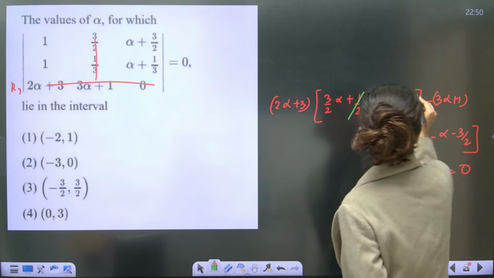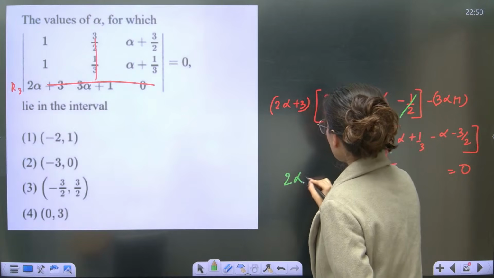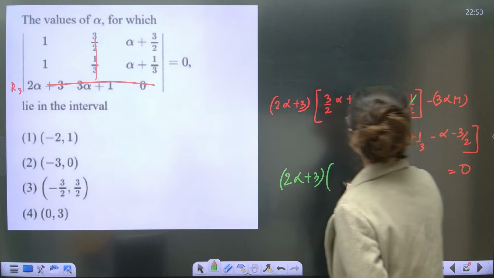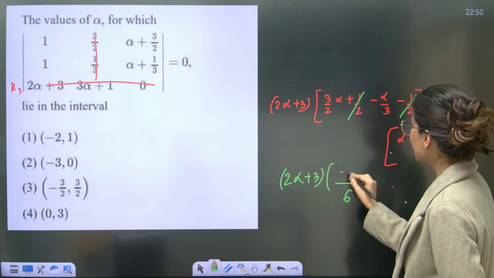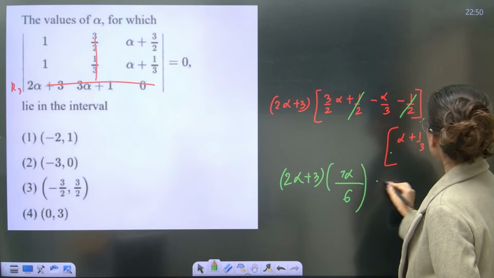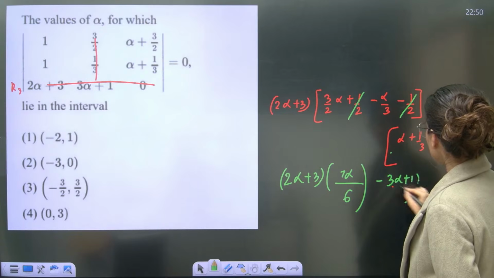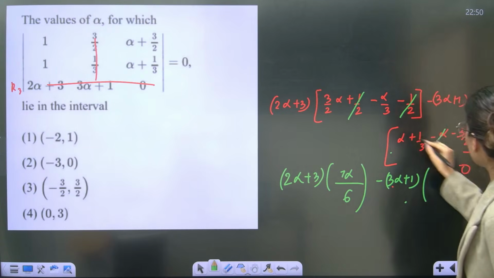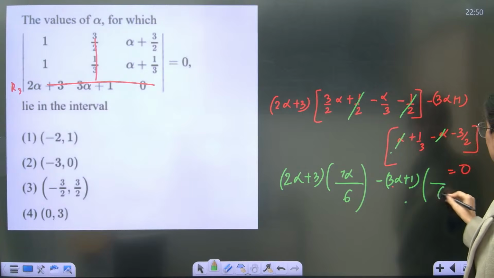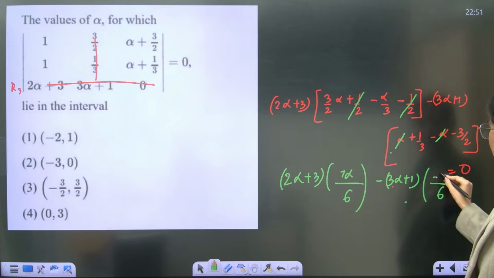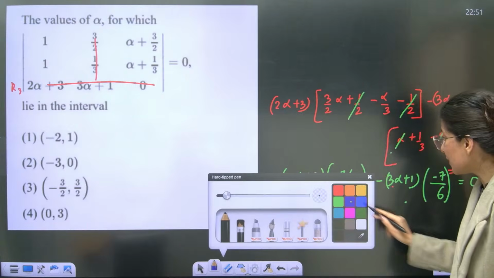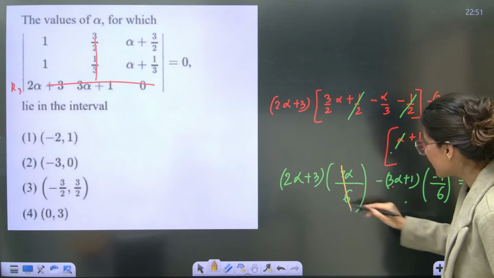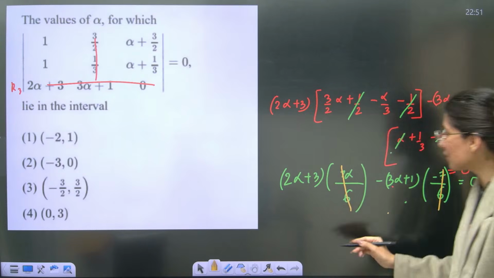Okay, so half cancel. 2 alpha plus 3 and this is 6. 9 minus 2 is 7 alpha. Then minus 3 alpha plus 1, and alpha cancels, so 3 2s are 6, 2 minus 9 minus 7 equals 0. Can you see that 7 by 6 is gone?